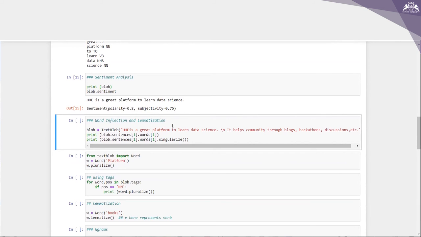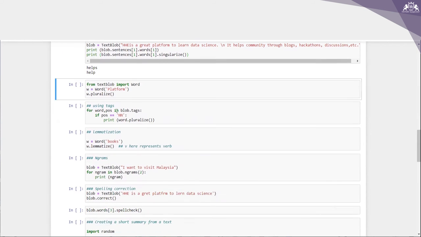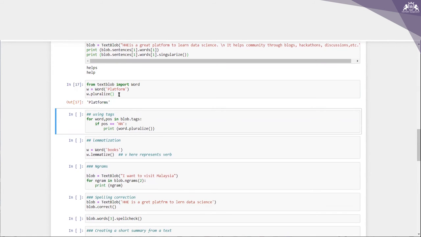And word inflection and lemmatization. Here I have written some sentence and I'm asking print blob.sentences[1].words, and then I want to convert it into singularize. When I write singularize, it is getting converted to help, right? From textblob import Word, w equal to Word platform. Now if I want to pluralize, I'm writing w.pluralize. I'm getting the output as platforms.